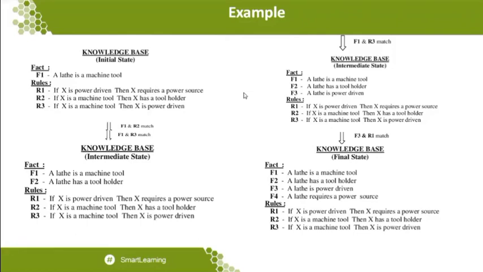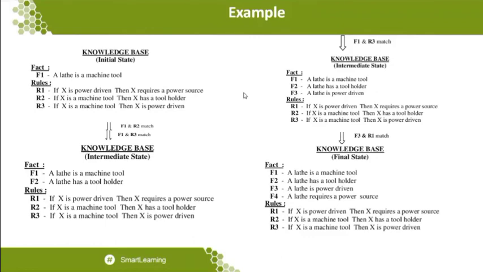In the intermediate state, we have fact number 1, a lathe is a machine tool, which is already known in the initial stage. Then we add the next fact. What is the next fact we added? It comes from F1 and R2. When I apply F1 and R2, I know that lathe is a machine tool, thereby I can conclude a new fact that the lathe also has a tool holder. So in the intermediate state, at the second level, we have two kinds of facts. Fact number one, derived from the initial state, a lathe is a machine tool. Using rule matching, I identified fact number two, a lathe has a tool holder. Again, I am following rule numbers 1, 2, and 3.